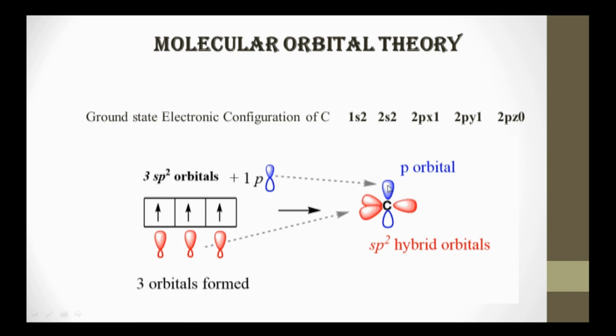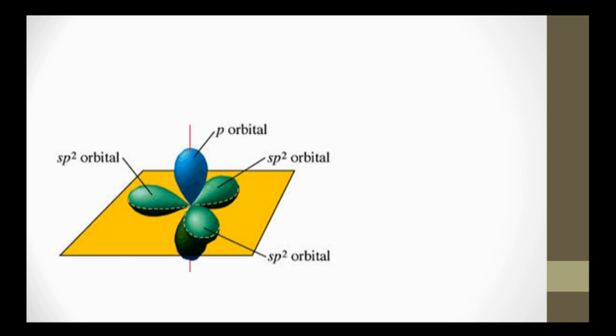Okay, now these red colored ones are sp2 hybrid orbitals, and this is the p orbital, which is perpendicular to the plane formed by these three sp2 hybrid orbitals. This can be better shown by this image, where this is the p orbital. The three sp2 orbitals are on one plane, and this p orbital is perpendicular to that plane.